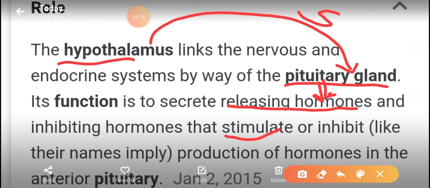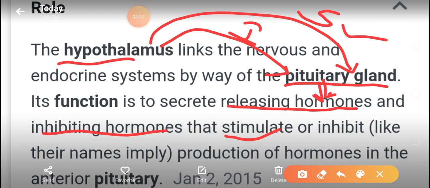Now, sometimes we do not want these hormones. So what will we do? Again the hypothalamus will activate the pituitary to stop releasing, to inhibit the hormone. So when we want the hormone, the stimulating or releasing hormone will be activated.